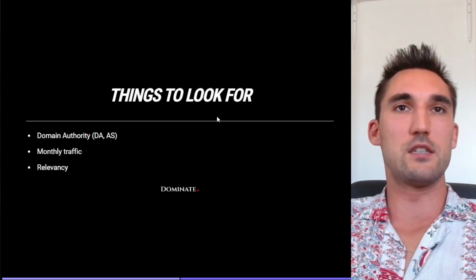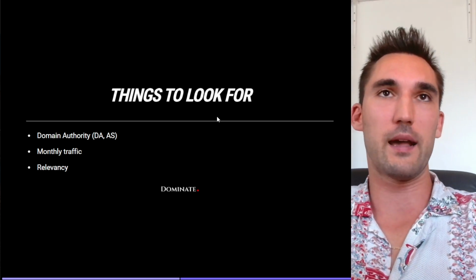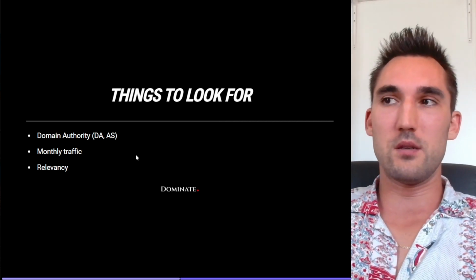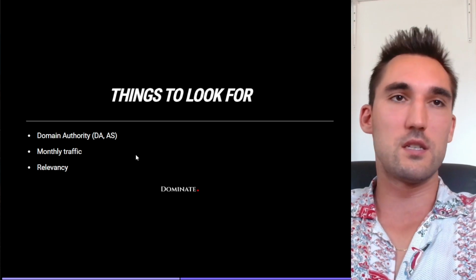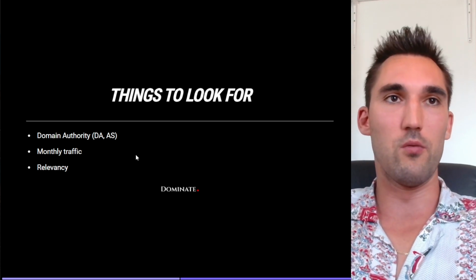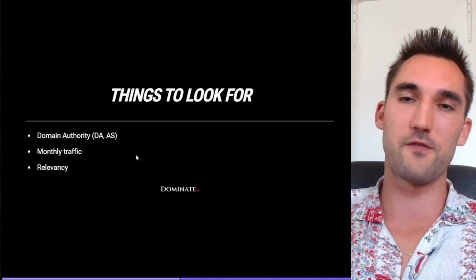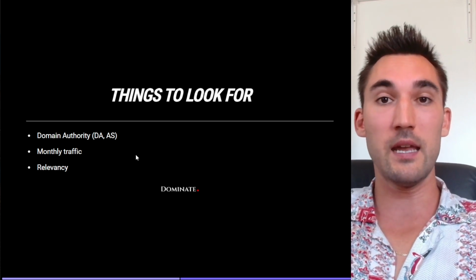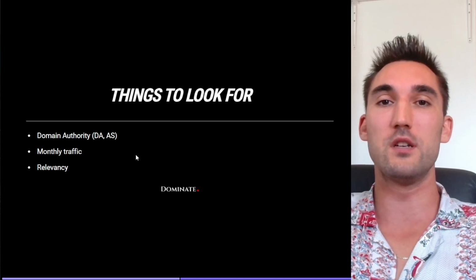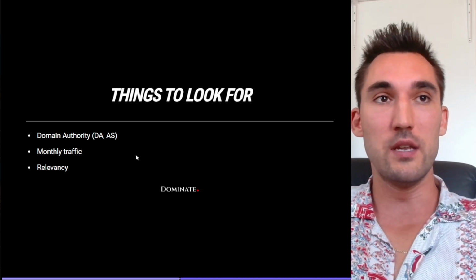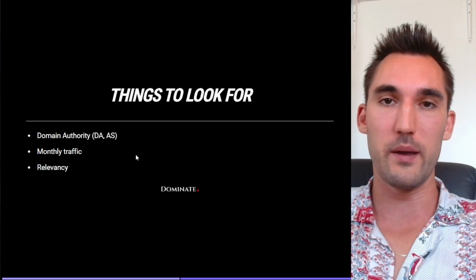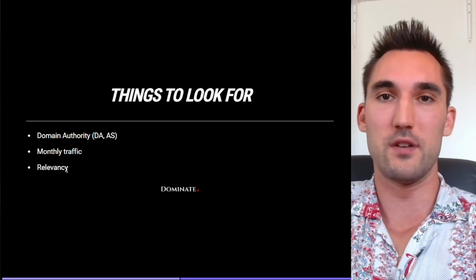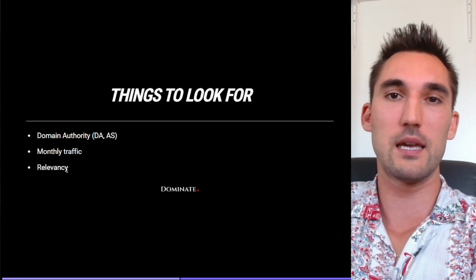So basically there's three key things you want to look for when looking at backlinks, and I'll give you a couple examples when we go into it. The three are the domain authority of the website, so the DA score, the AS score, authority score, whatever tool you're using, they always give you this. Trust flow as well, it's basically the same thing. The monthly traffic that the website is getting and how consistent it's been, and whether it's going up or going down, and the niche relevancy of the link to your website, which is becoming more and more important these days for Google.